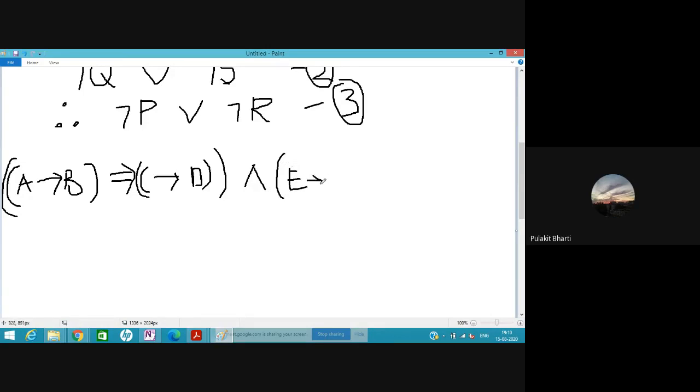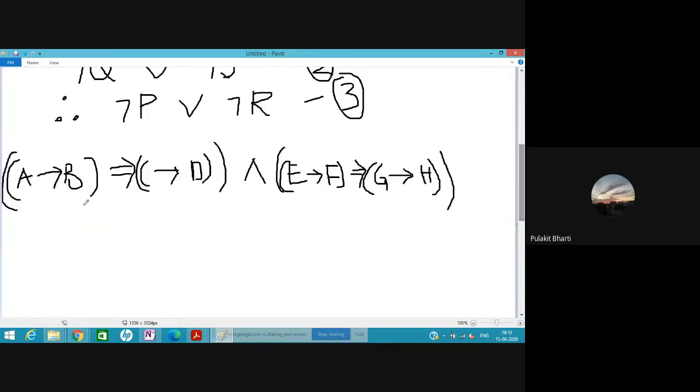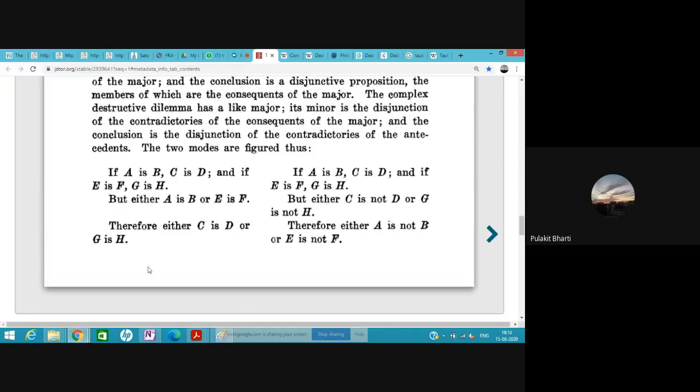If E is F, then G is H. So what we have done here, in this type of statement, is we have just taken this structure and expanded it. The structure would be the same. The only thing is we have made our argument a bit complex.